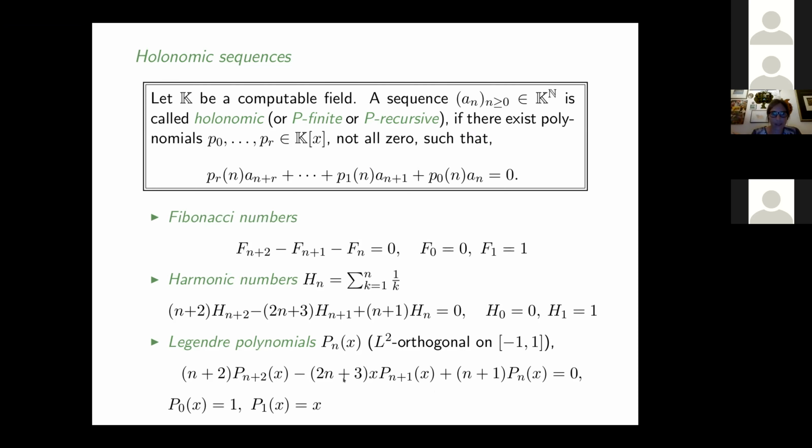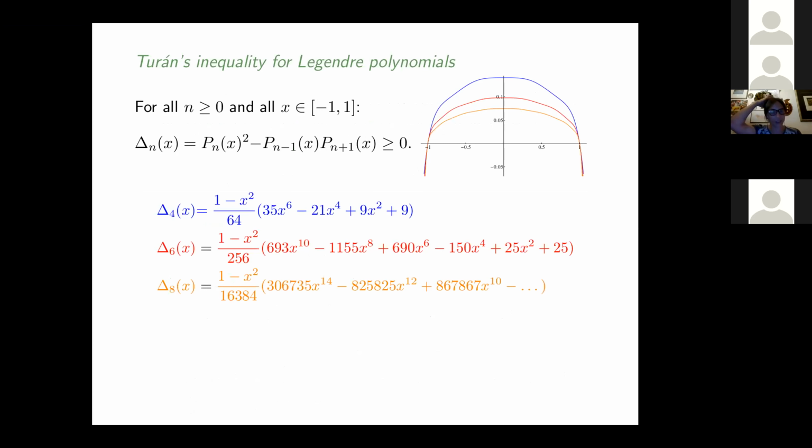Okay, so I want to talk today about inequalities. You have seen maybe Antonio's talk. He talked about closure properties for DD finite functions. Holonomic sequences satisfy many closure properties: adding two holonomic sequences gives a holonomic sequence again, and so does multiplying, or also summing holonomic sequences. And there are a lot of algorithms for identities involving holonomic sequences, but not so much for inequalities, which is the topic today. And I start with a very classical inequality on Legendre polynomials, namely Turán's inequality.